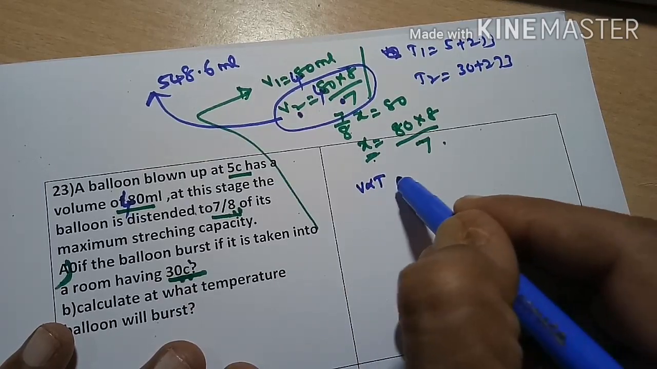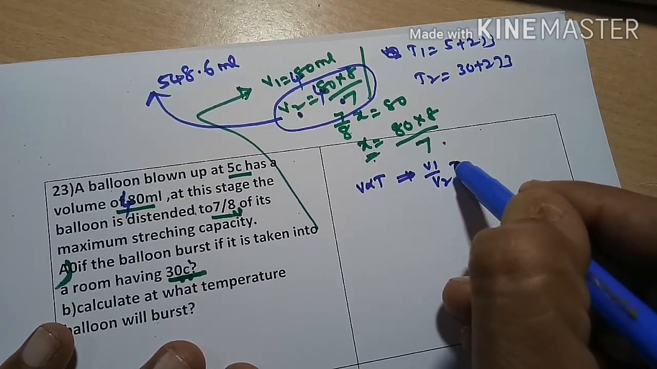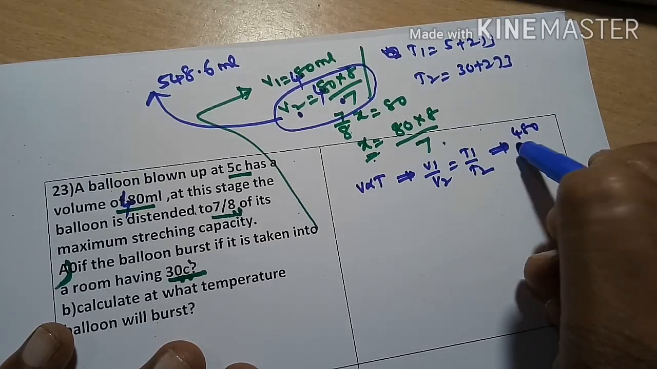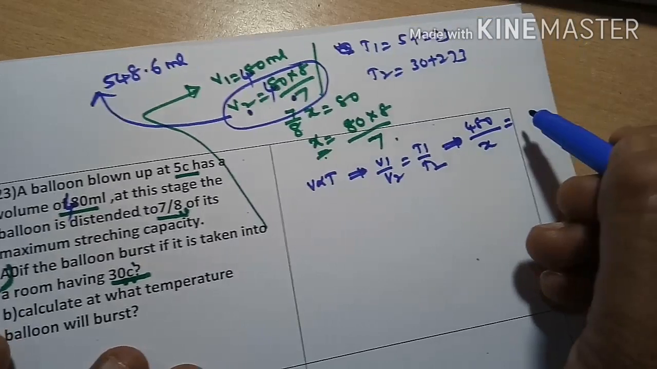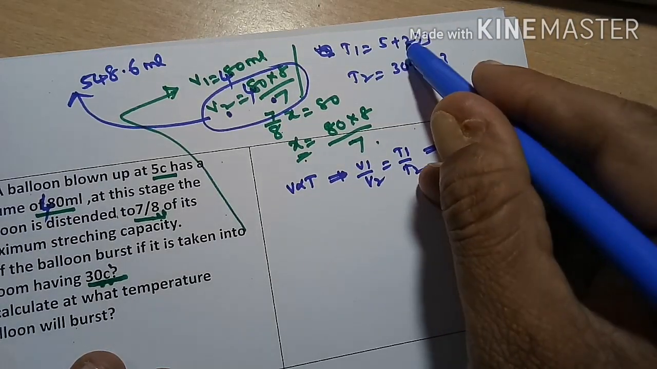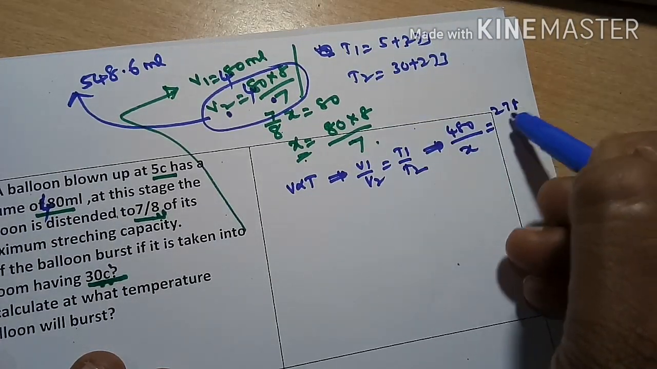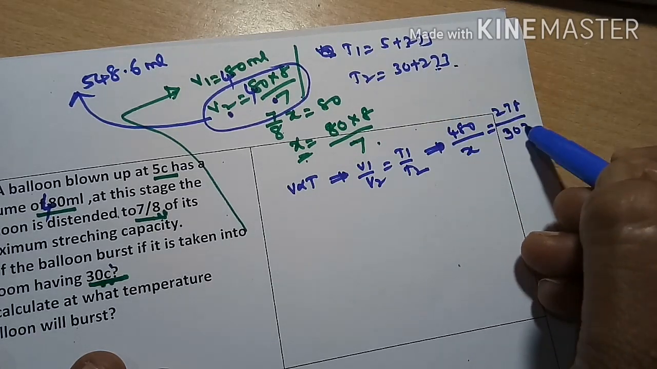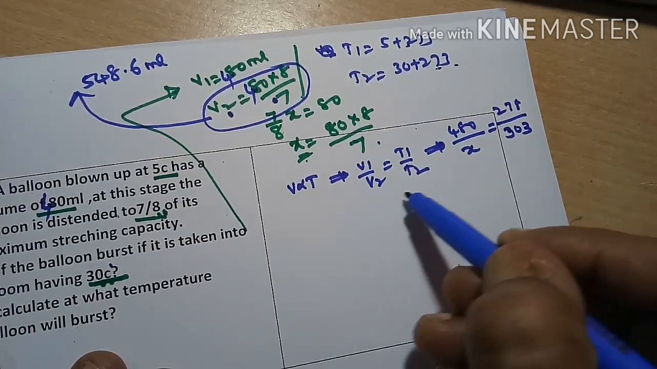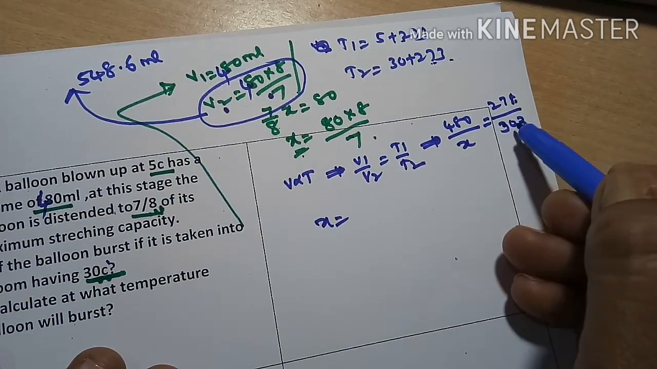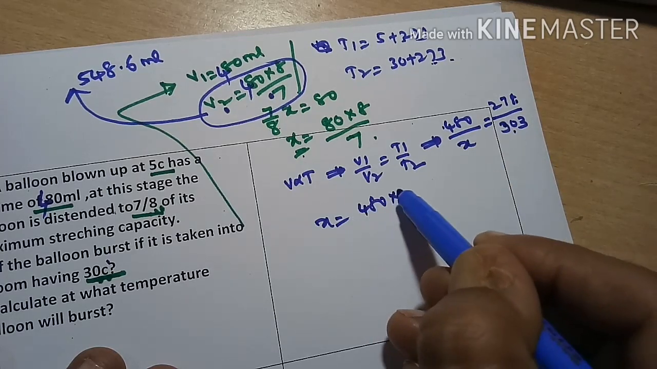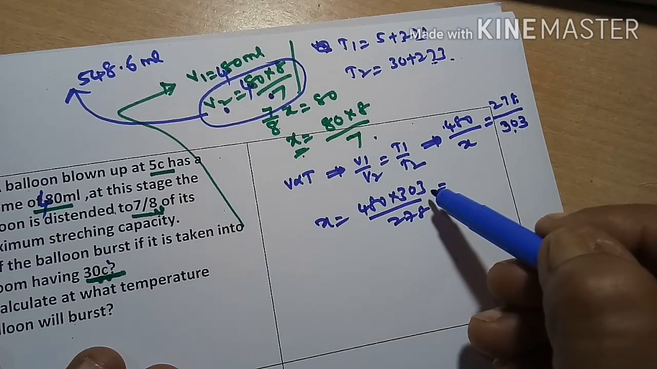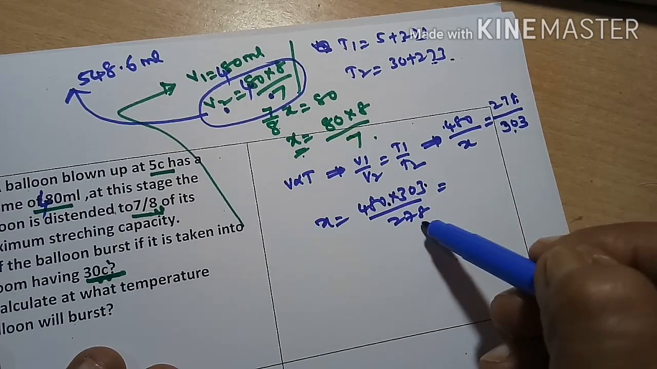So we have V proportional to T. V1 by V2 is equal to T1 by T2. V1 is 480 ml divided by V2, which we should find out. T1 is 278 divided by T2, which is 303. So x is equal to 480 into 303 divided by 278.